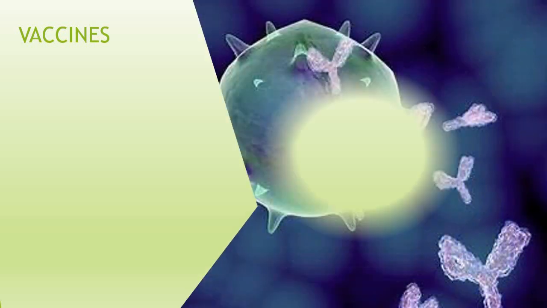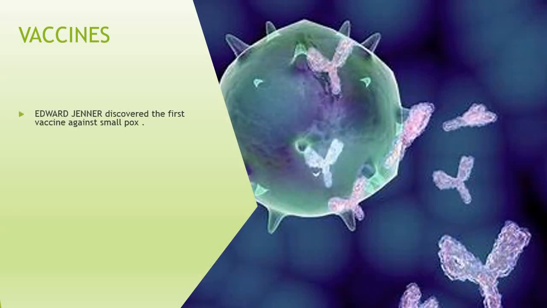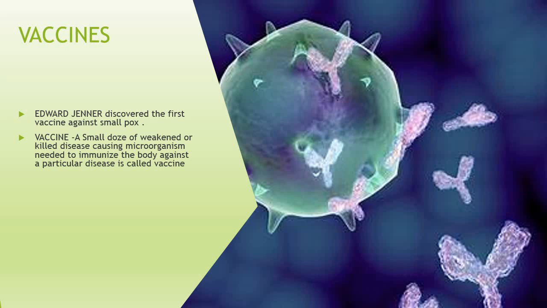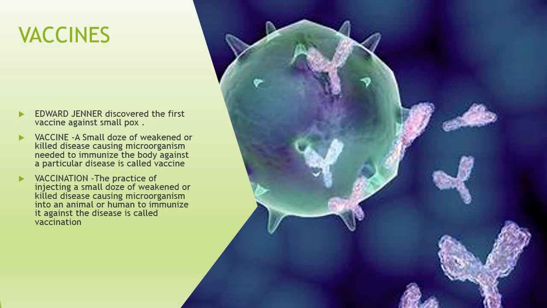Moving on to the second useful product in the medical industry, that is vaccine, which is also produced with the help of certain microorganisms. It was Edward Jenner, who is considered the father of immunology, who discovered the first vaccine, against smallpox. A small dose of weakened or killed disease-causing microorganisms needed to immunize the body against a particular disease is called a vaccine, and the process of injecting a vaccine is called vaccination.